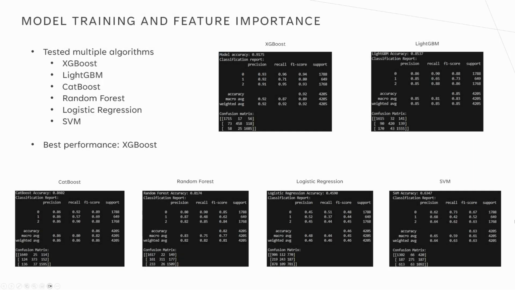To get to the final model, I experimented with several machine learning algorithms, including XGBoost, LightGBM, CatBoost, Random Forest, Logistic Regression, and Support Vector Machine. After evaluating the models, XGBoost demonstrated the best performance. The classification report of each of these models is displayed in the screenshots, showing metrics such as accuracy, precision, recall, and F1 score.